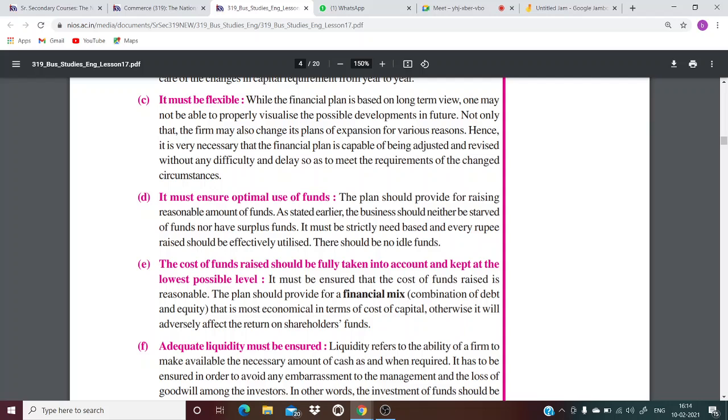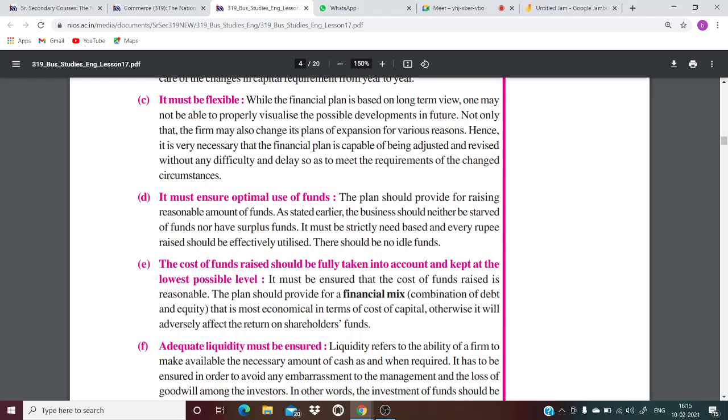Fifth, the cost of funds raised should be fully taken into account and kept at the lowest possible level. Obviously, to raise funds also, to give out shares and debentures also, there is some cost. So you should ensure that there is a minimum level of cost, right?